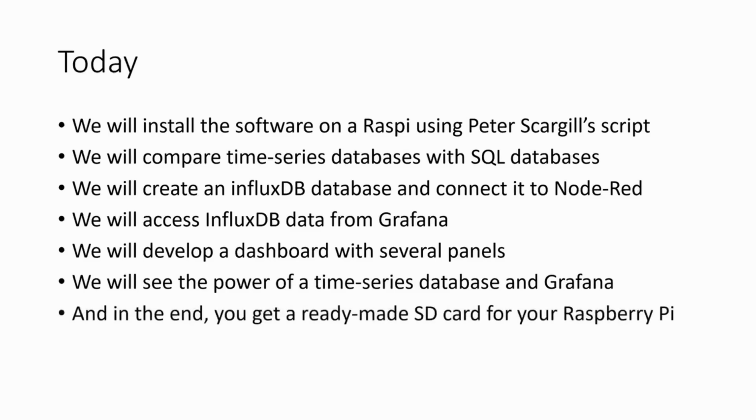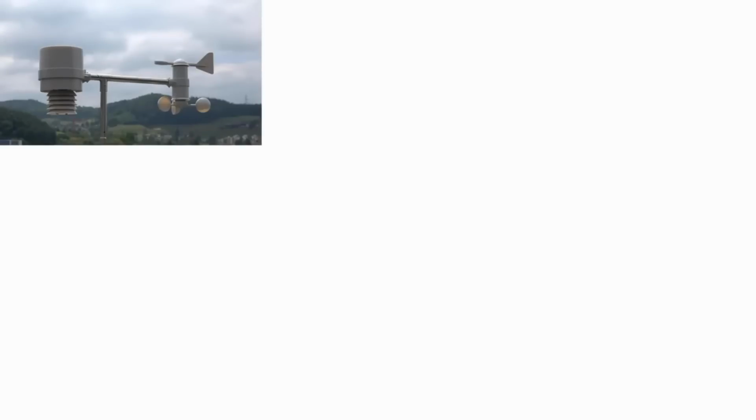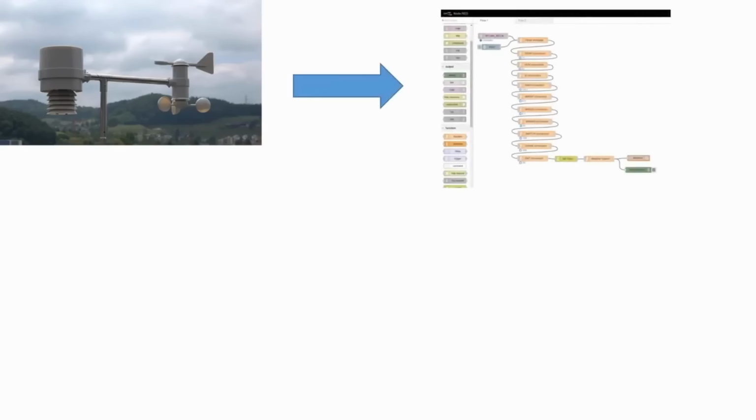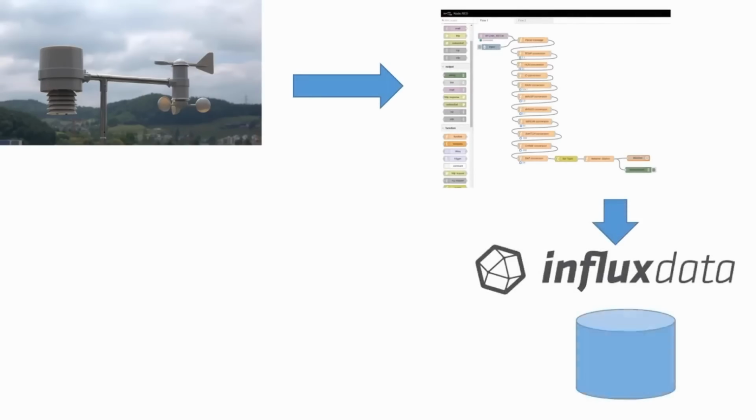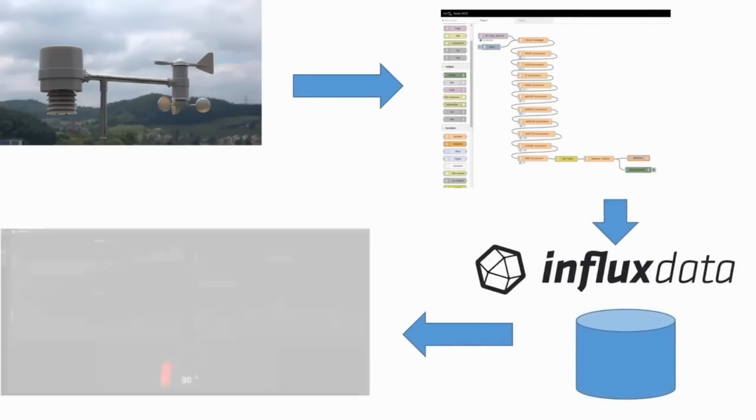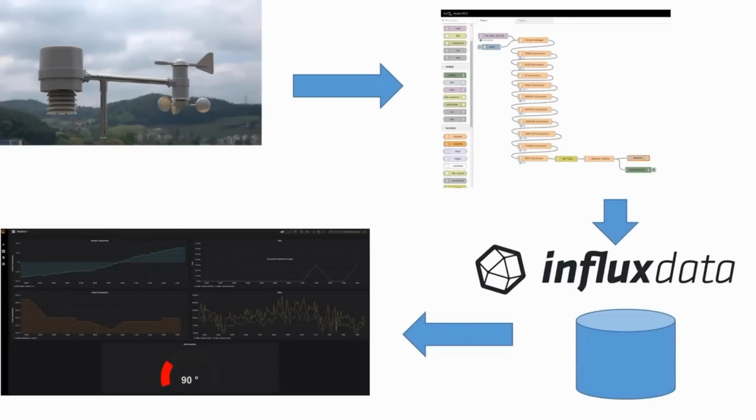And in the end, you can download a ready-made SD card for your Raspberry Pi. Based on what you learned today, you should be able to take the example and create a flow in Node-RED to store sensor data in InfluxDB and display it from there on a Grafana dashboard. Very important, the data is only stored in InfluxDB. Node-RED does only the conditioning and Grafana only the display of the data. A lot to do, let's start.